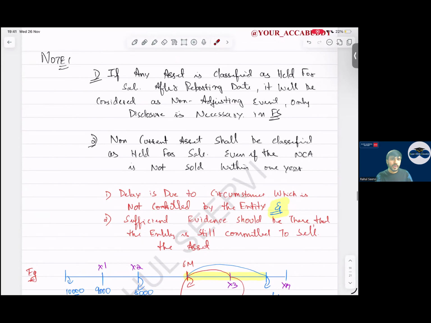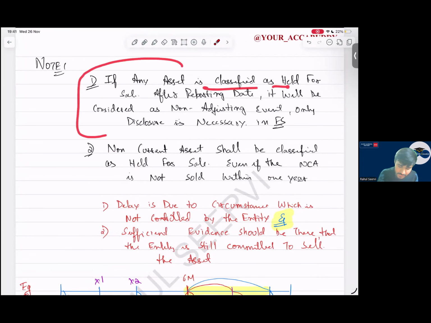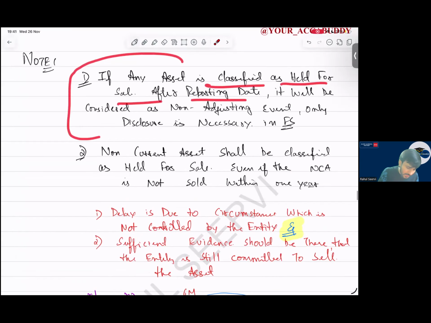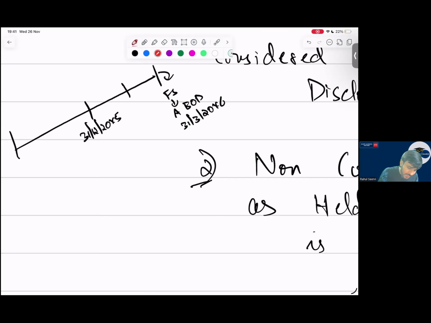Then coming to some important notes for theory purposes. If any asset is classified as held for sale after the reporting date, like your IAS 10, your year end is 31st December 2000x5, and the financial statements are approved by the board of directors on 31st March 2000x6. Here I classify the asset as held for sale.